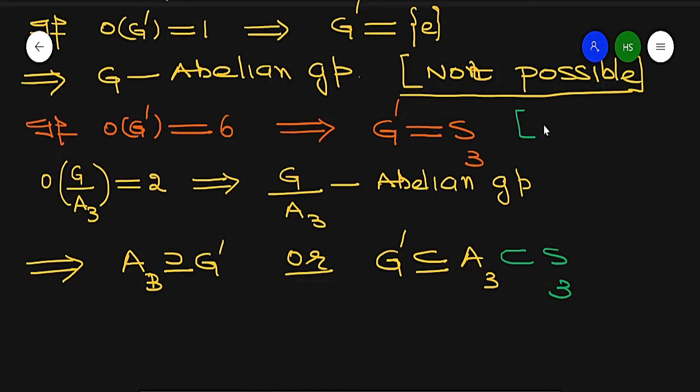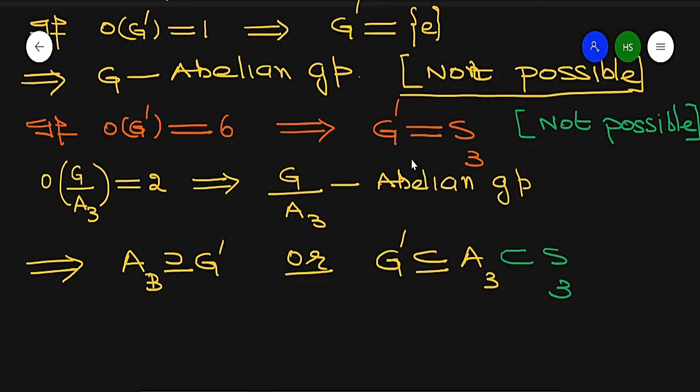So this is not possible. This is the reason why it is not possible. So 1 is not possible and 6 is not possible.